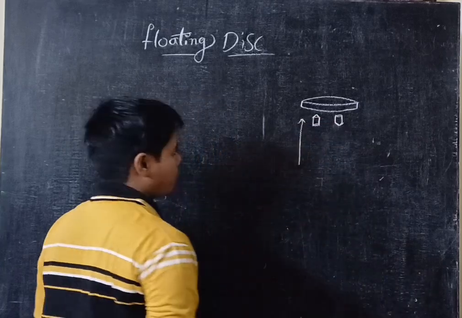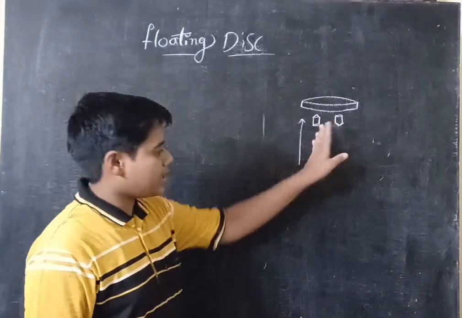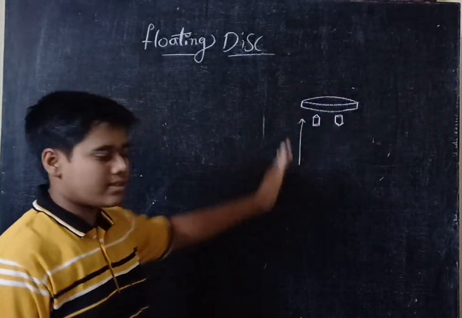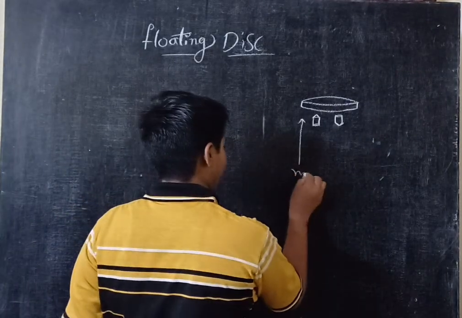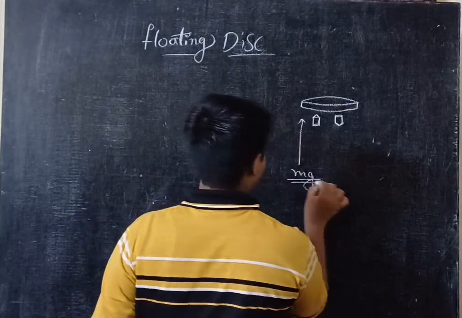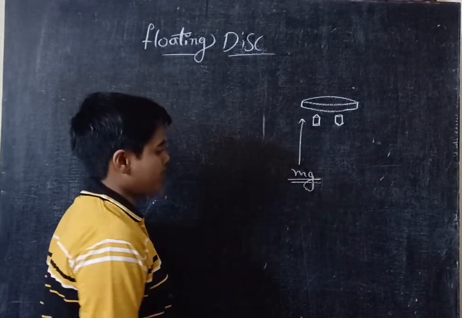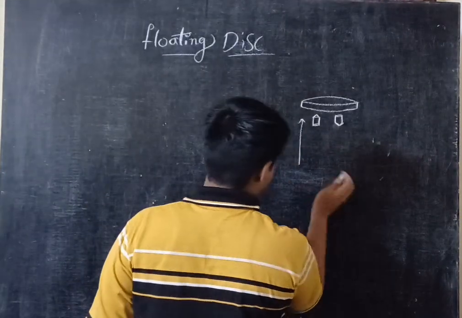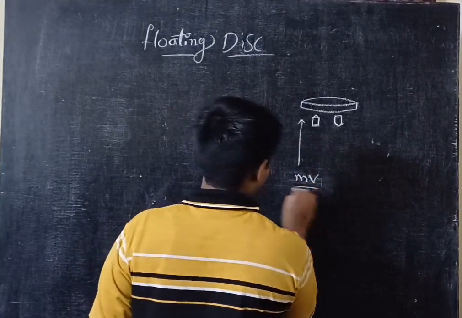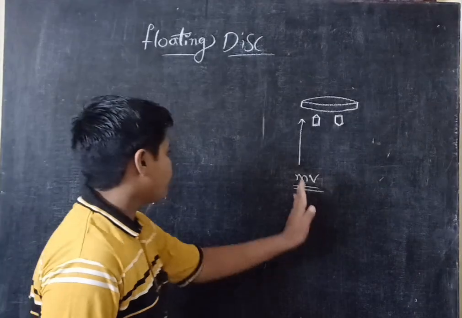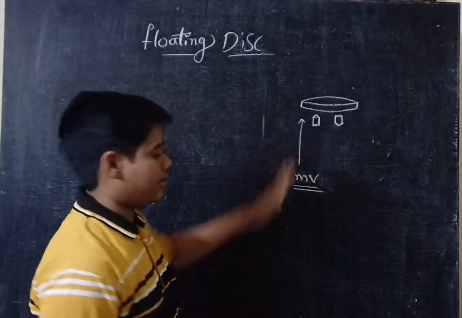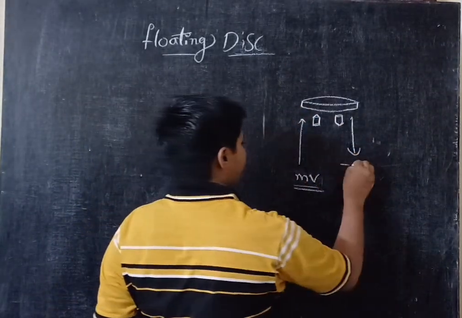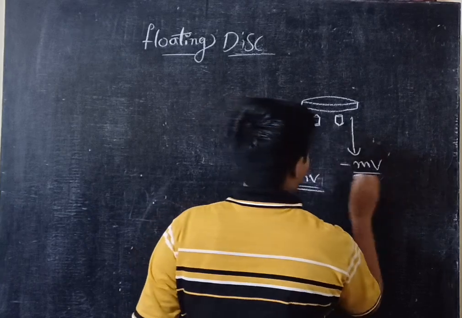So the bullets are going towards the floating disk, which means they have mass and velocity, mass into velocity, because it is going with some velocity. And coming back with minus mv.